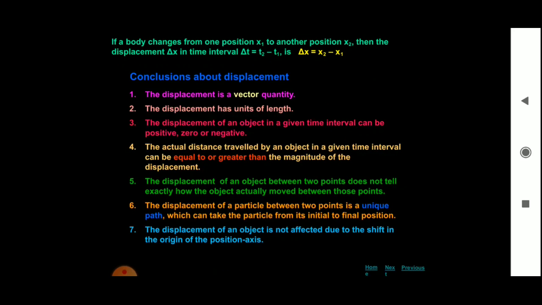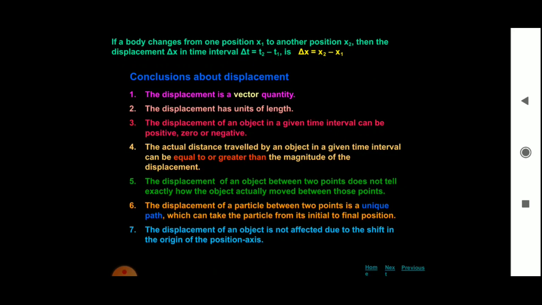Then the displacement is represented by delta x in the time interval delta t, which is equal to t2 minus t1. t1 and t2 are the times. So the displacement is equal to x2 minus x1, that is, the final position minus the initial position.